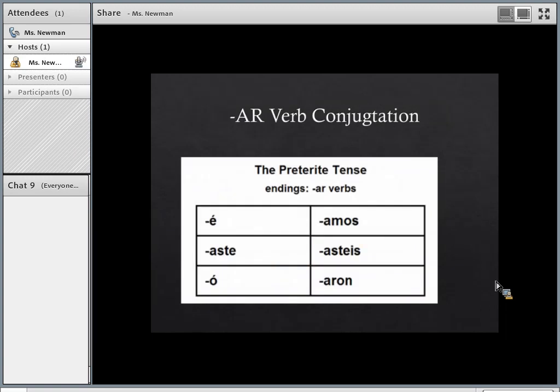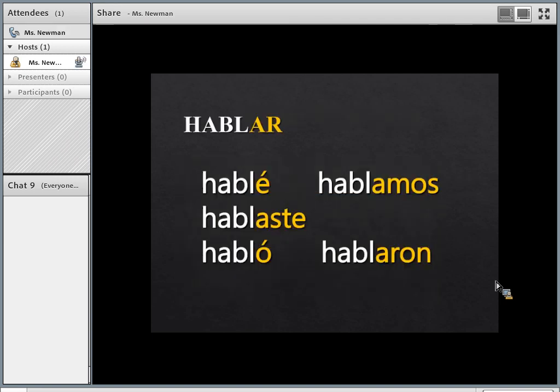Okay, AR verb conjugation for the preterite tense. So if it ends in AR, these are our endings: é, aste, ó, amos, asteis, aron. So here is an example in a regular AR verb, hablar: hablé, hablaste, habló, hablamos, hablaron.